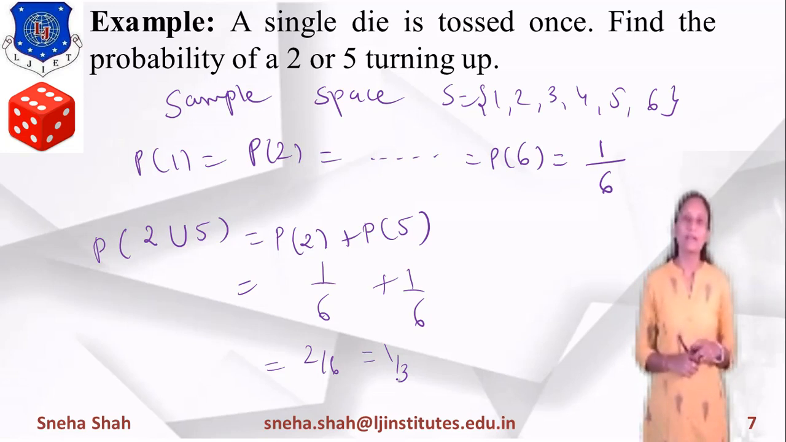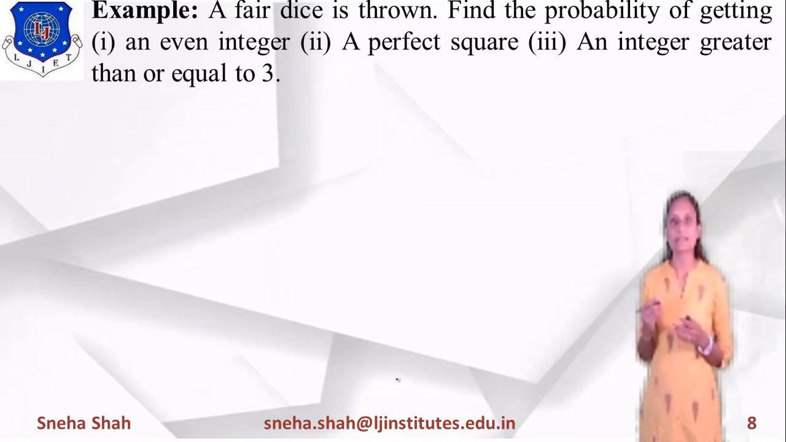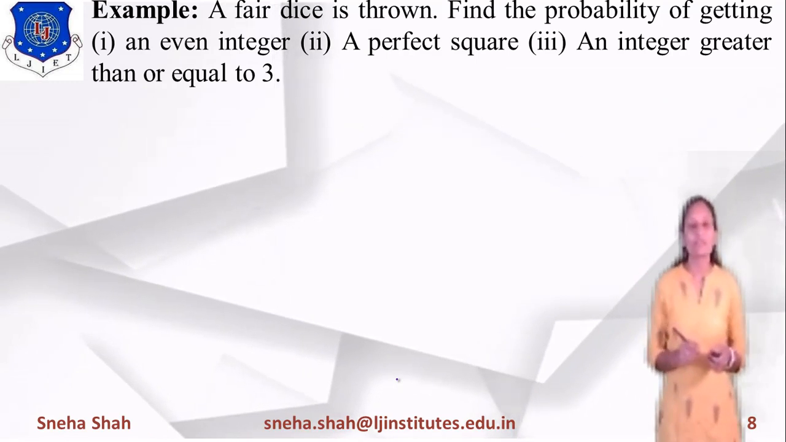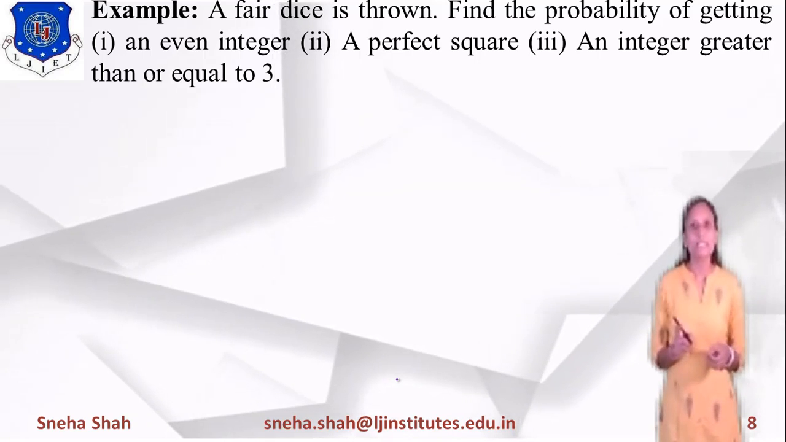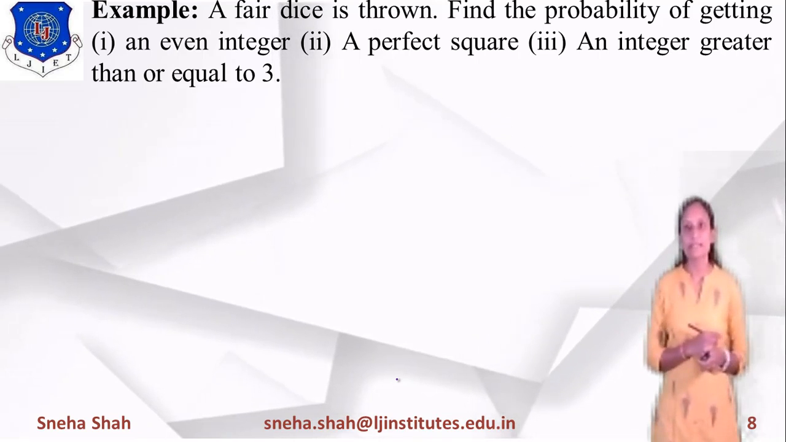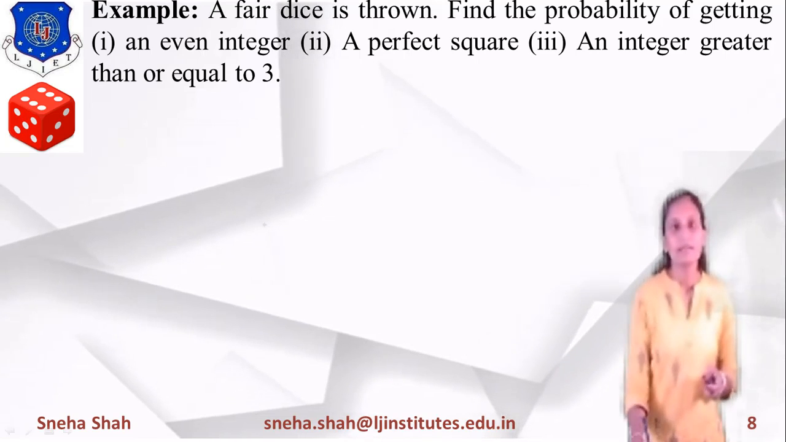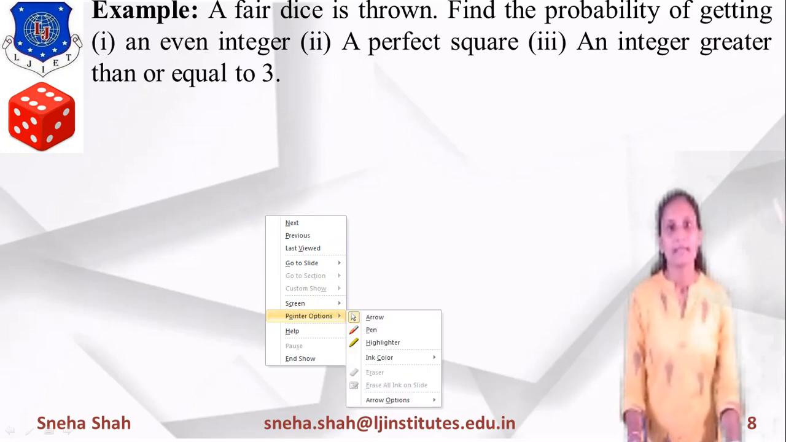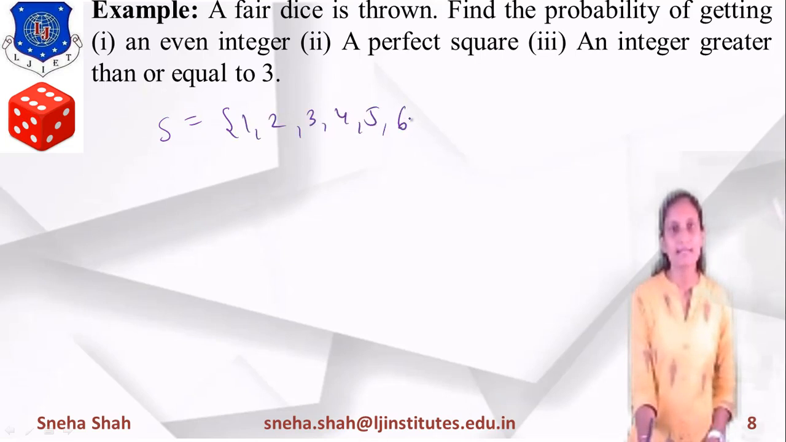So this way we can find the probability of occurrence of an event. In the same way, let us calculate another example: a fair die is thrown. Find the probability of getting an even integer, a perfect square, and an integer greater than or equal to 3. How do you calculate this example? If we see the die, it will be like this. What will be the sample space? The sample space S equals {1, 2, 3, 4, 5, 6}, right?